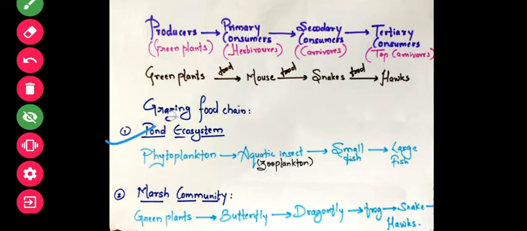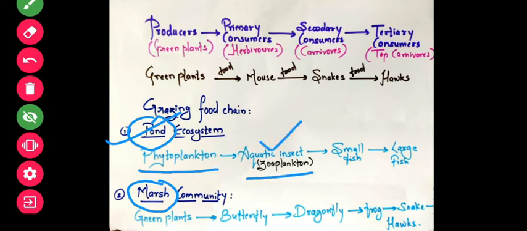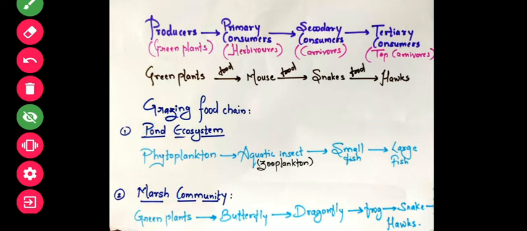Now let us see the pond ecosystem, which is a freshwater ecosystem. You have to focus on the first word in every ecosystem and community, because according to that, the organisms you are going to see differ. In the pond ecosystem the producers will be phytoplanktons, which are eaten by zooplankton or aquatic insects, which ultimately are eaten by small fish followed by large fish. So that is a unique food chain found in a pond ecosystem.